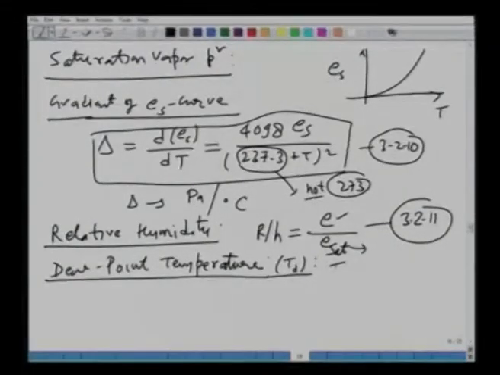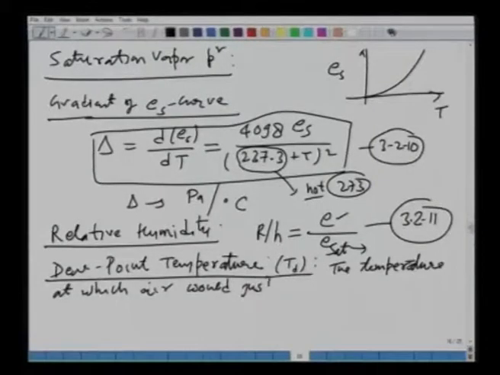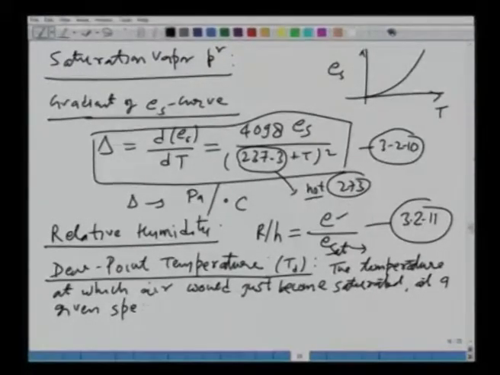The temperature at which the air would just become saturated at a given specific humidity, or level of moisture in the atmosphere, specific humidity.